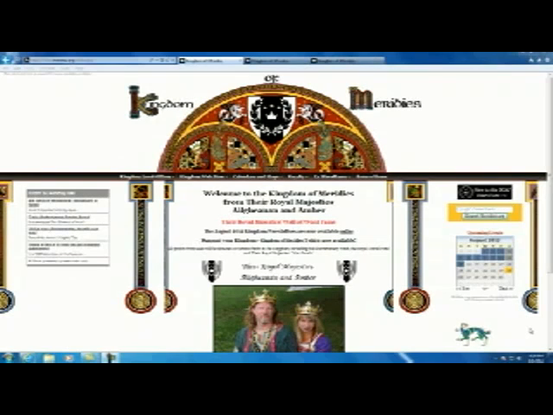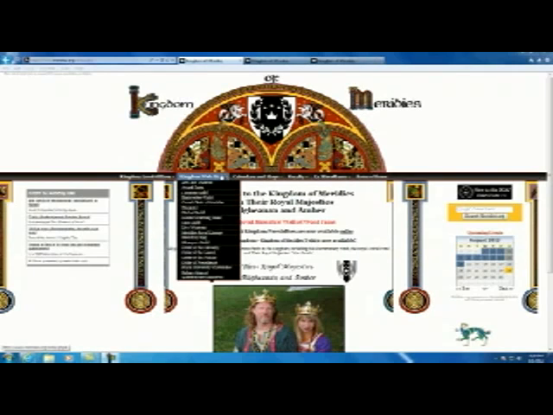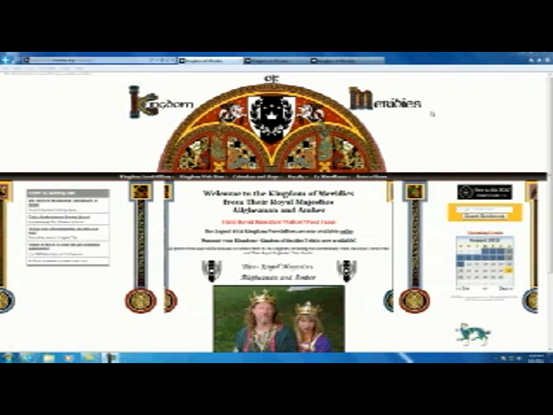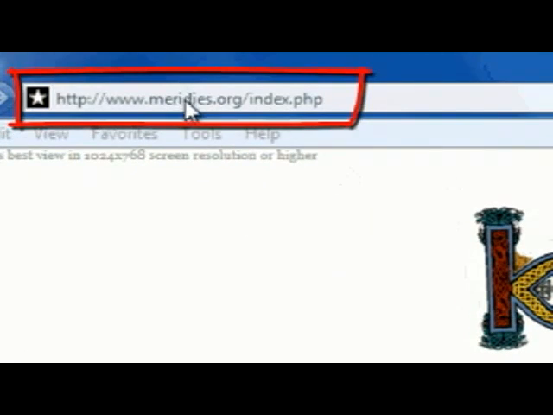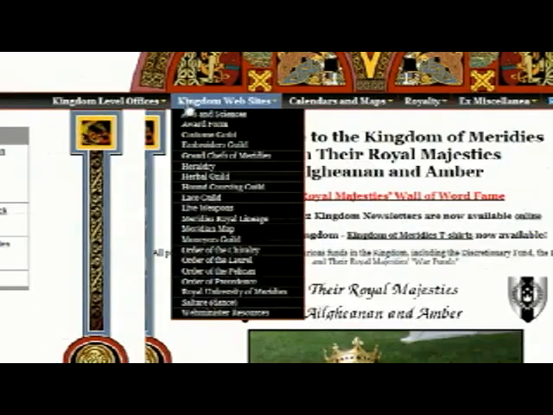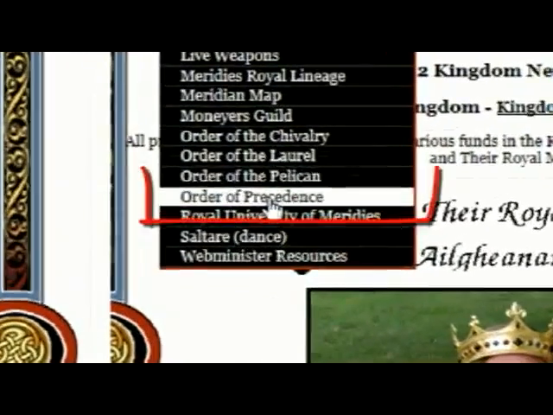Submitting a court report for the Kingdom of Meridian is a very simple process. First thing you need to do is to arrive at the Kingdom Order of Precedence site. One way to do that is to go to the Kingdom of Meridian's website, meridians.org, click under Kingdom Websites. Under there, click Order of Precedence. That takes you to the site.